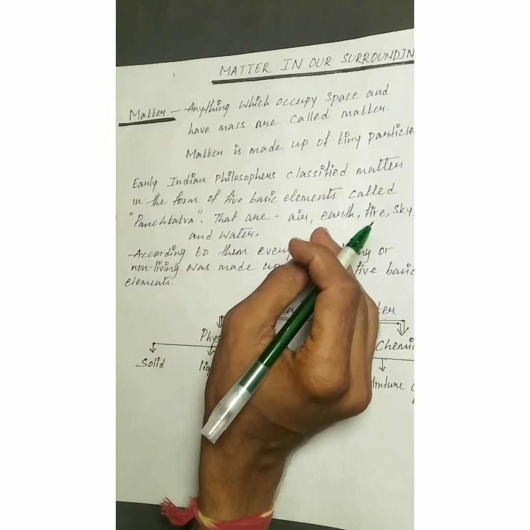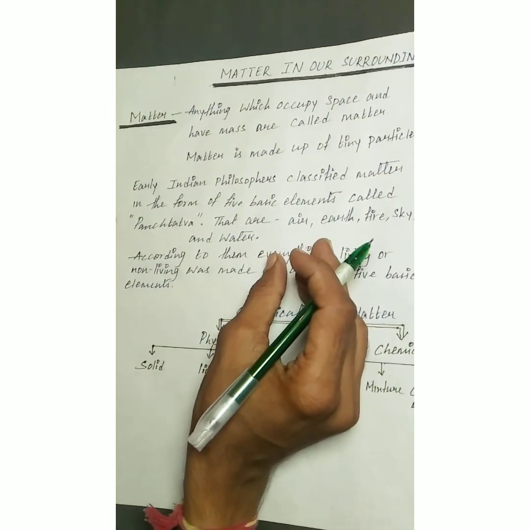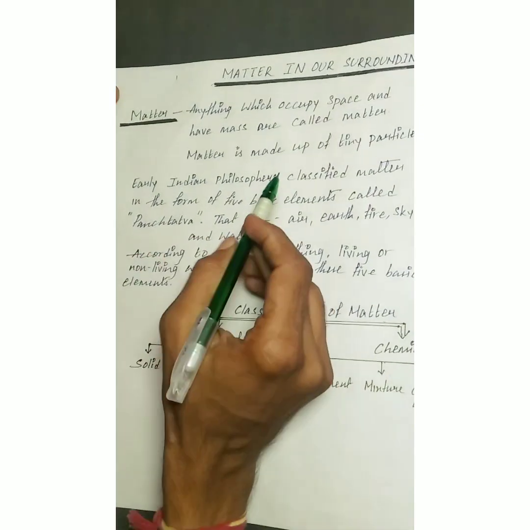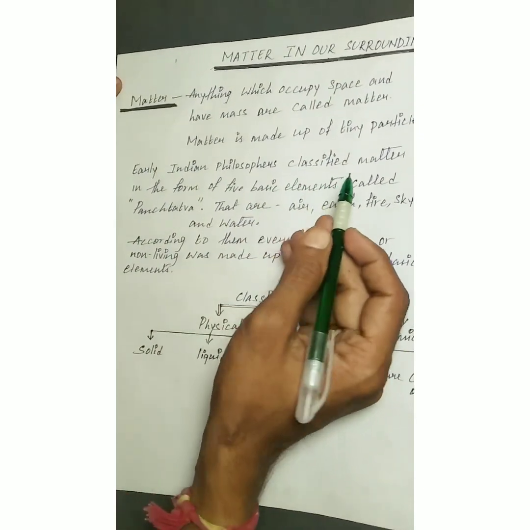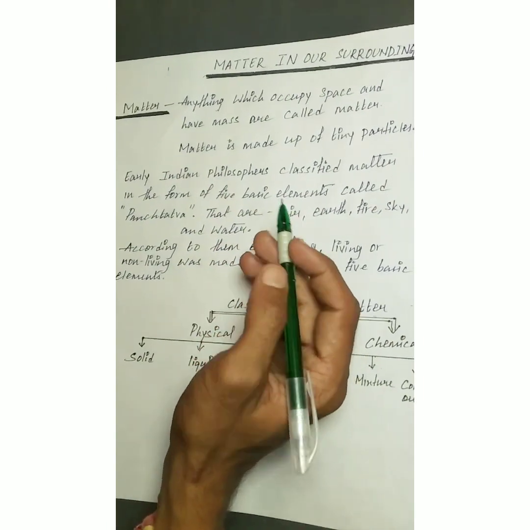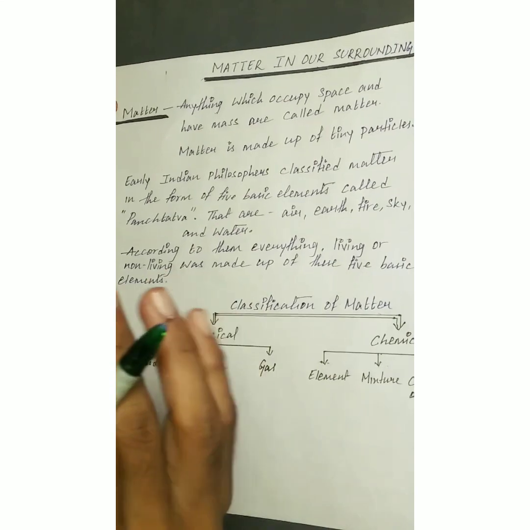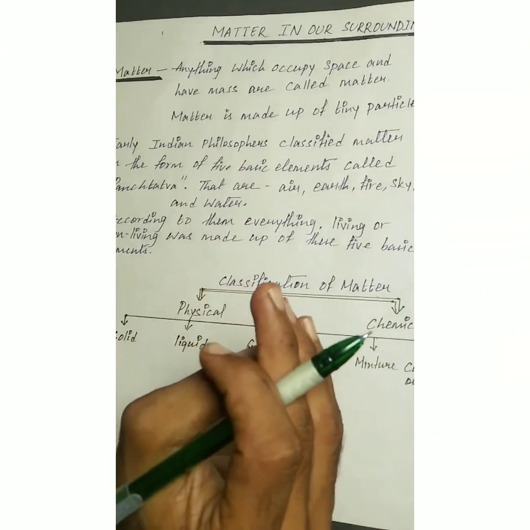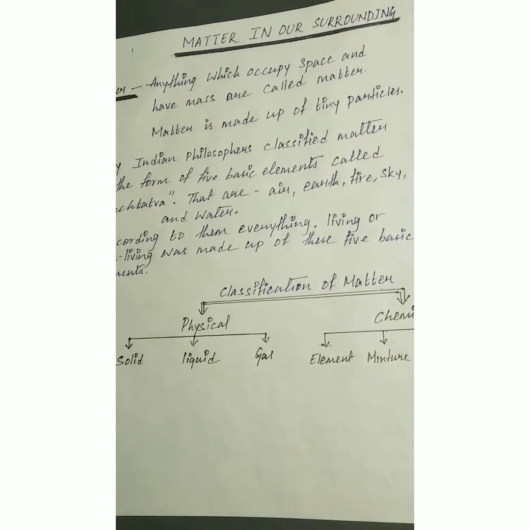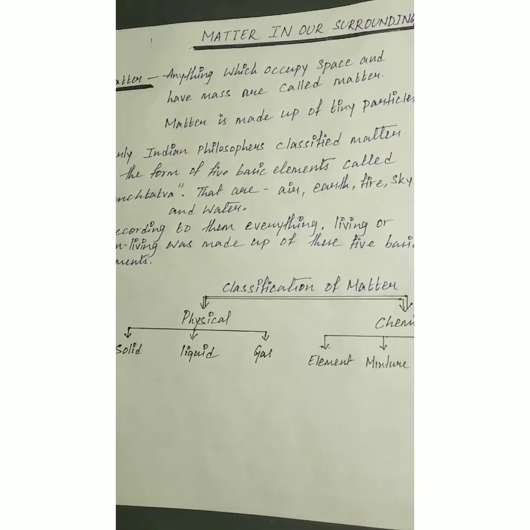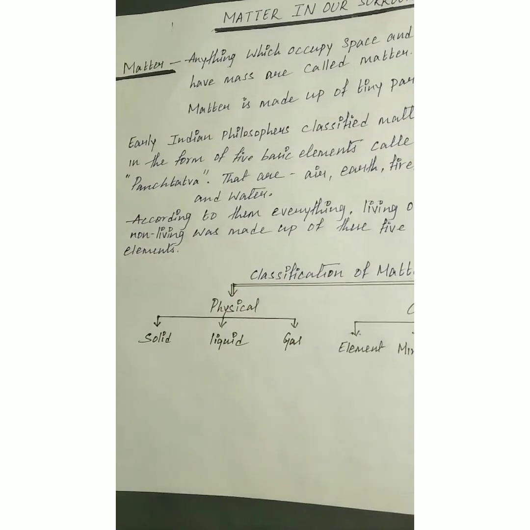Matter is made up of tiny particles. Early Indian philosophers classified matter in the form of 5 basic elements called Panch Tattva, that are air, earth, fire, sky and water. According to them, everything, living or non-living, was made up of these 5 basic elements.